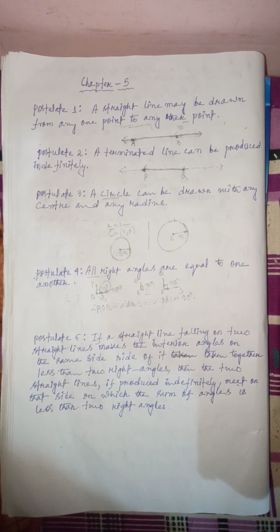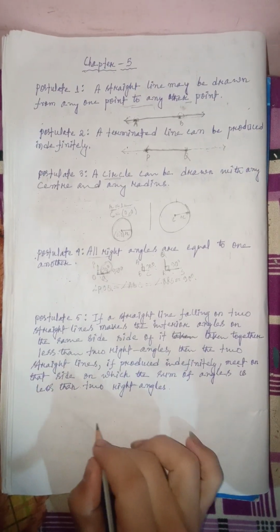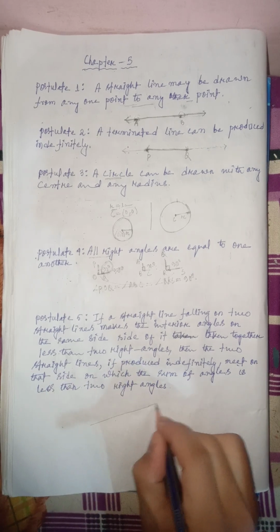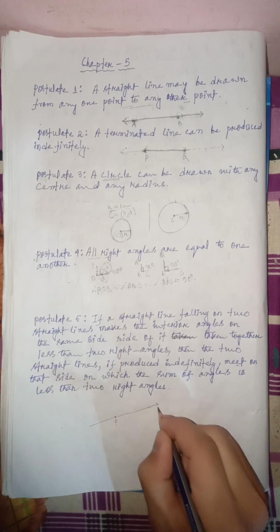Actually, instead of explaining the whole thing, we'll just pick out some important points or what is the basic for this. Here we came to know that there are two lines. Let me name the first line with P and Q, okay?